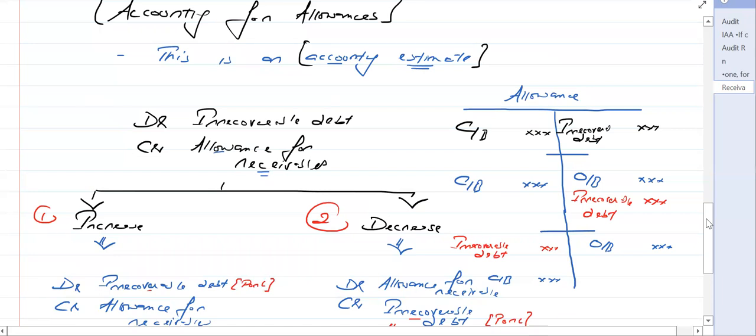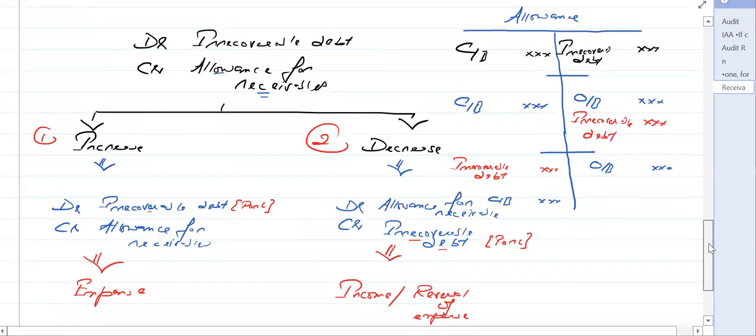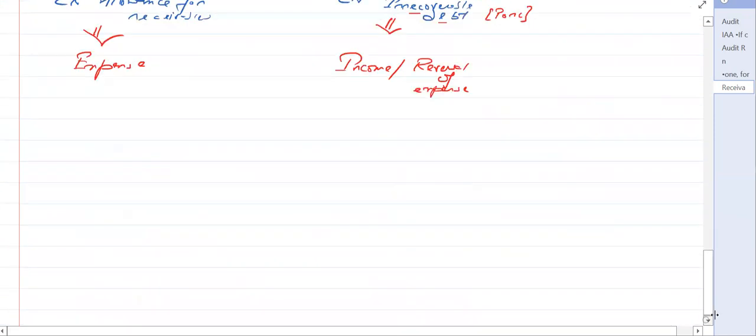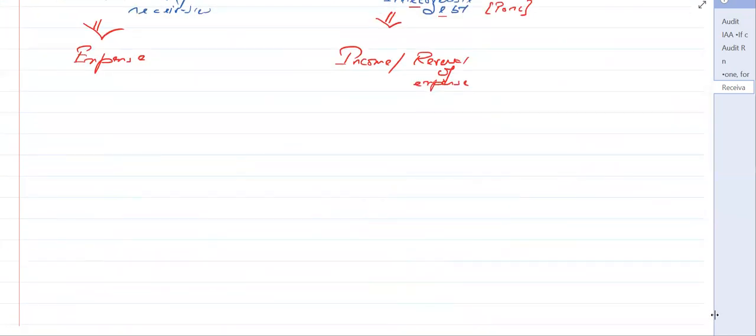So once we have created the allowance, every year you need to see whether there's an increase or decrease in the allowance. If there's an increase in the allowance, you need to pass the same double entry, and it means you're charging an expense. And when there is a decrease in the allowance, you need to pass the opposite double entry. That simply means income or the reversal of expense.